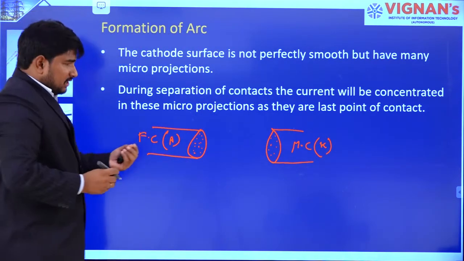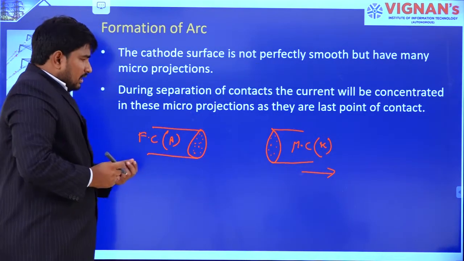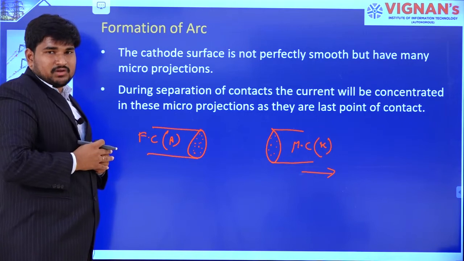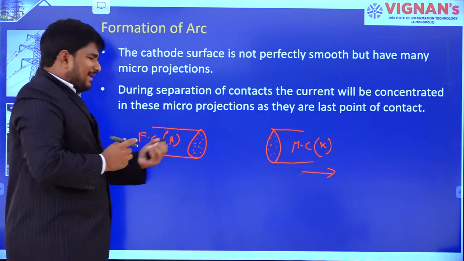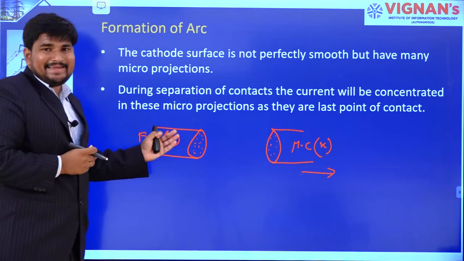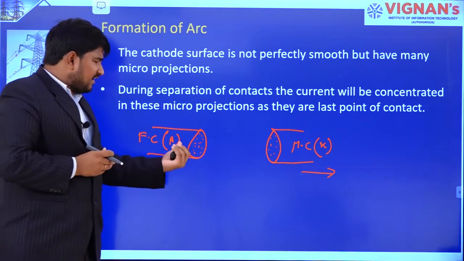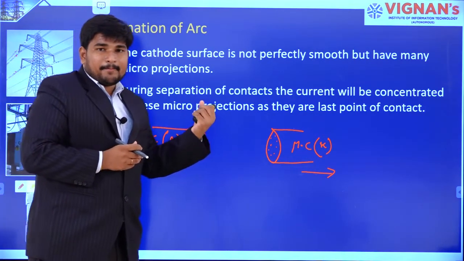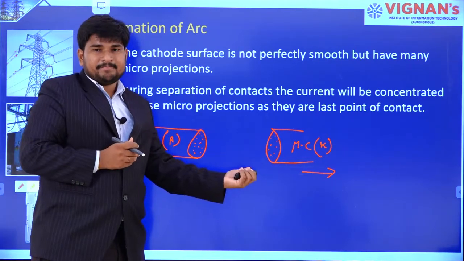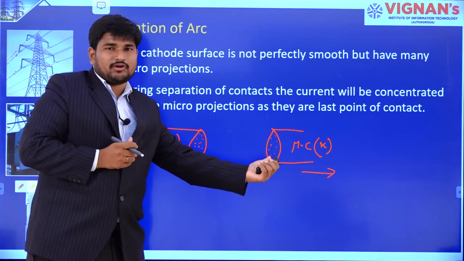Whenever the moving contact tries to move away from the fixed contact, the last point of current is these microscopic projections only. So the current will be concentrated on these microscopic projections. Because of heating of this metal, metal vaporization takes place. So this metal vapor will create a path for free electrons to travel.